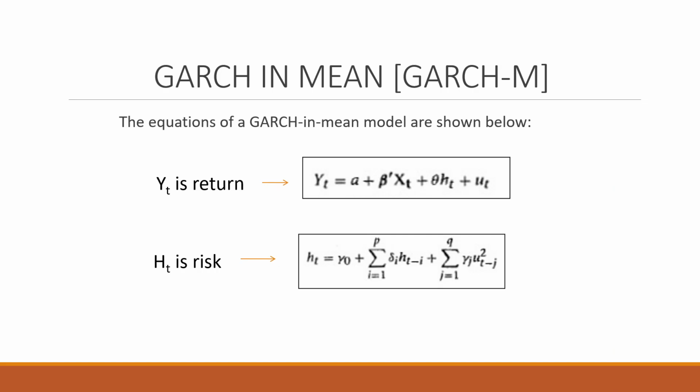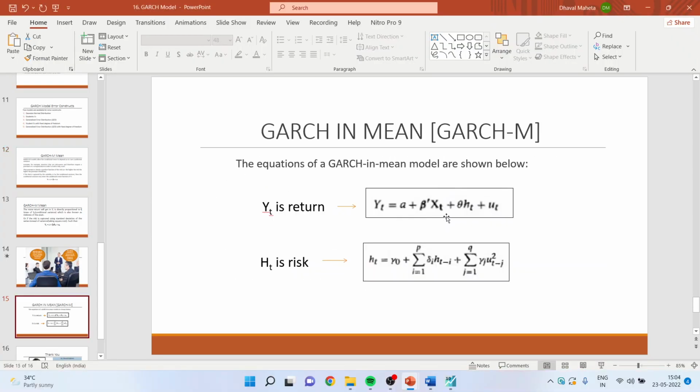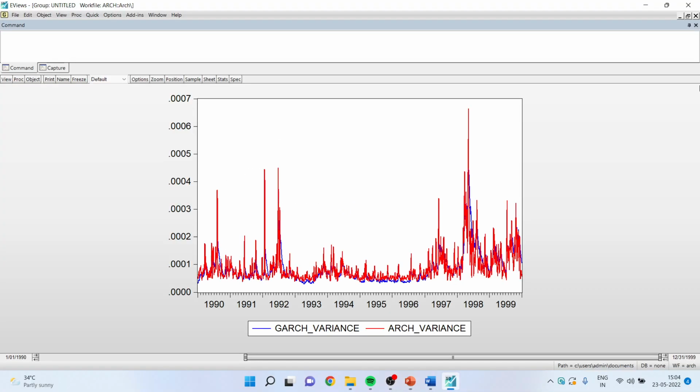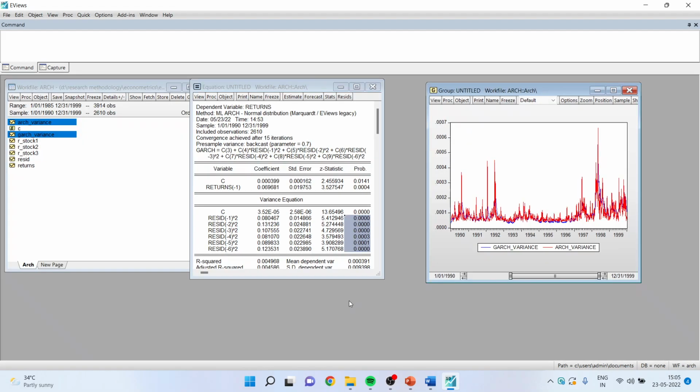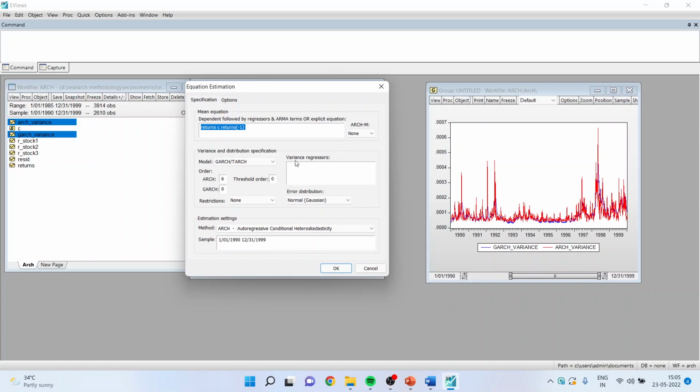Now let us see how we can carry out the same thing in EViews. For this, I'll have to go in the environment of EViews. I'll go in Estimate. Now I'll keep this as 1, 1. And here, variance will be activated because I want to include the variance term in my mean equation. Why?